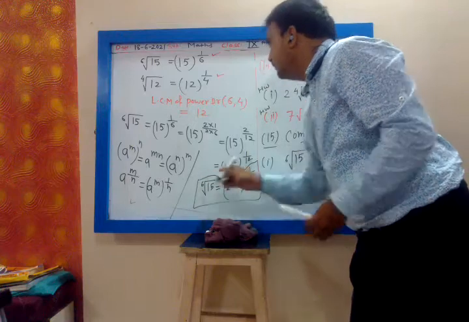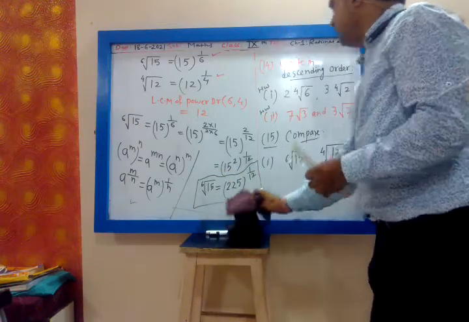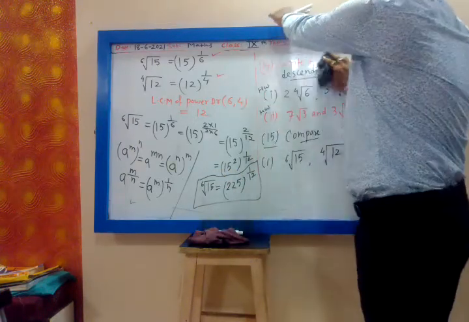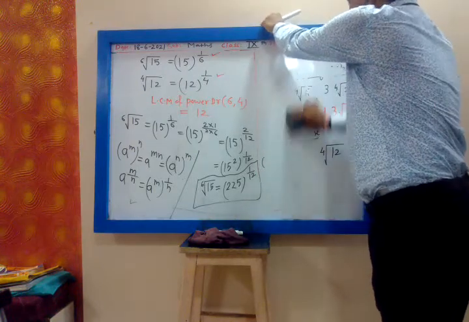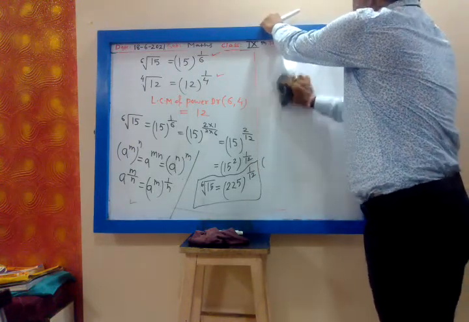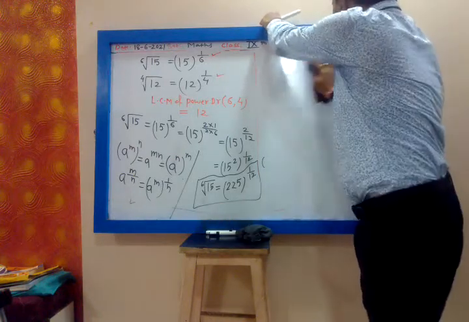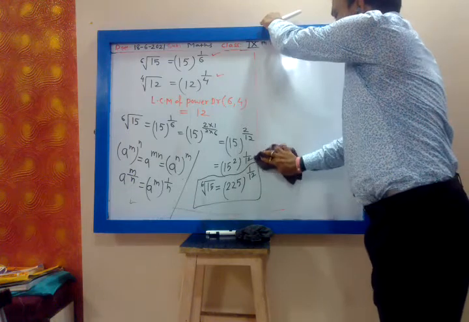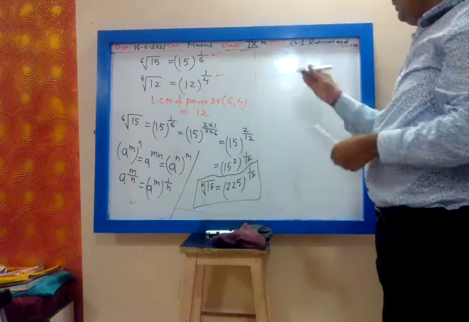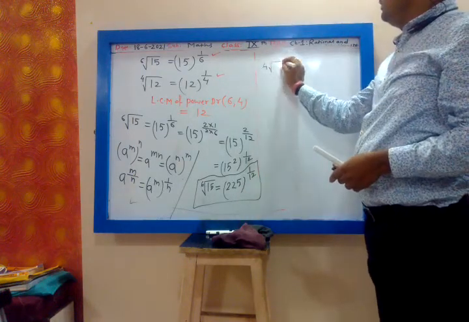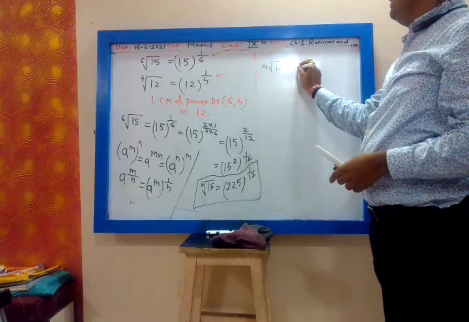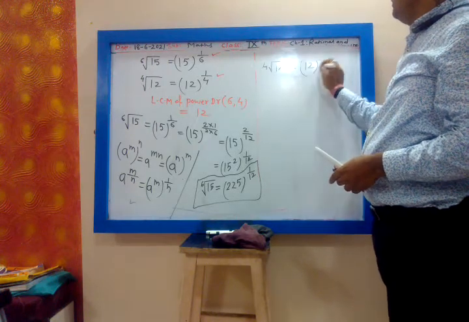Similarly, you find the 4th root of 12. The 4th root of 12 is 12 raised to 1 by 4.